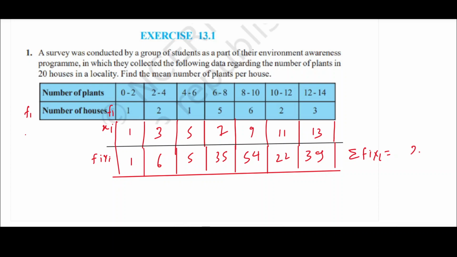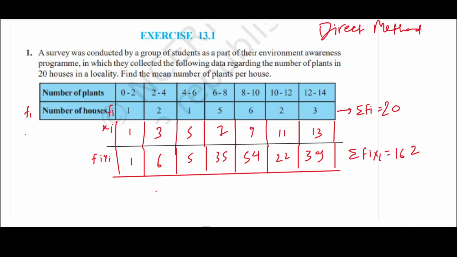So here we put the value 2. Now 3, 3 plus 3 is 6, 6 plus 2 is 8, 8 plus 5 is 13, 13 plus 3 is 16. So here we will write 162. Now what is the value of sigma fi? Because we are using the direct method, sigma fi will be 1, 2, 3, 3 plus 1 is 4, 4 plus 5 is 9, 9 plus 6 is 15, 15 plus 2 is 17, 17 plus 3 is 20. So this is 20.